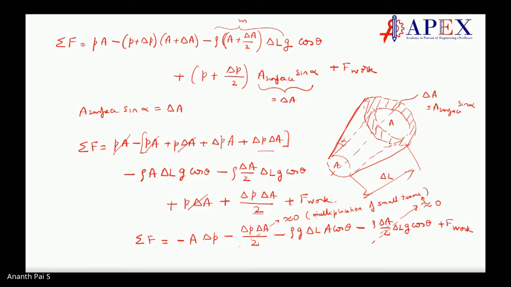Whenever you ask somebody what is flow work, they will say integration of VdP minus VdP. Even in GATE coaching, they just go over the surface. If they ask what is the work done for a closed system, they will say integration of PdV, and for an open system, minus integration of VdP.